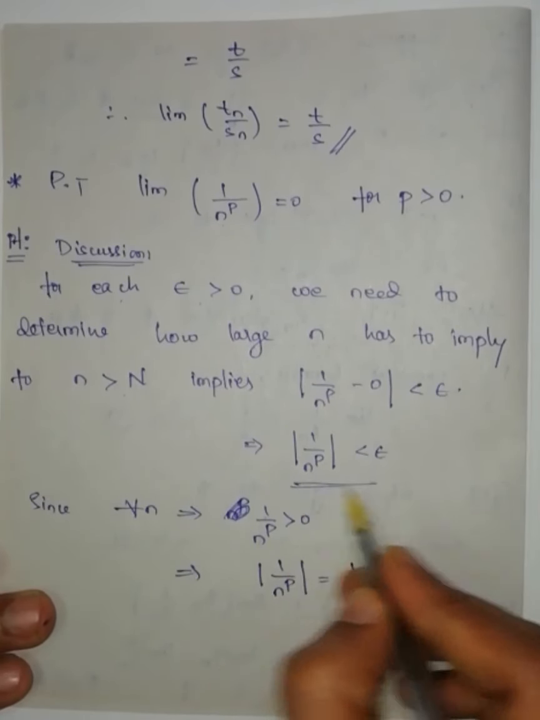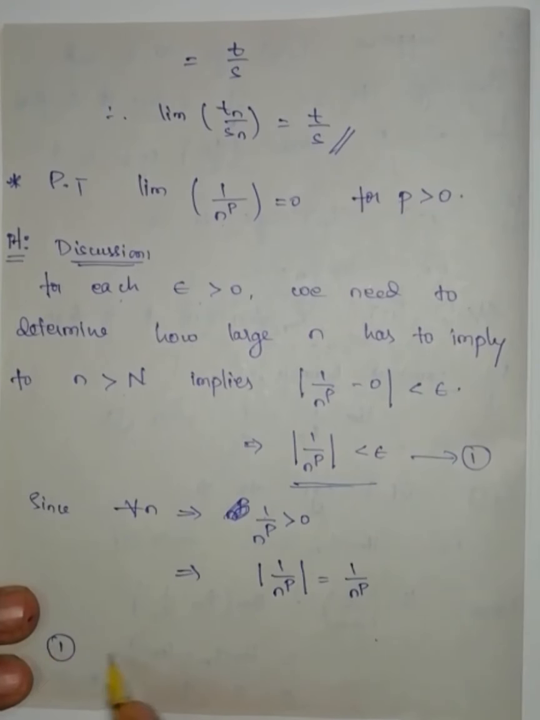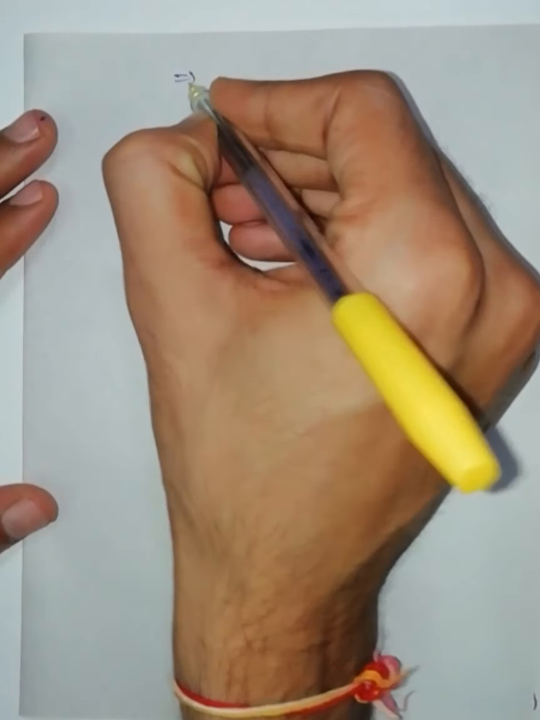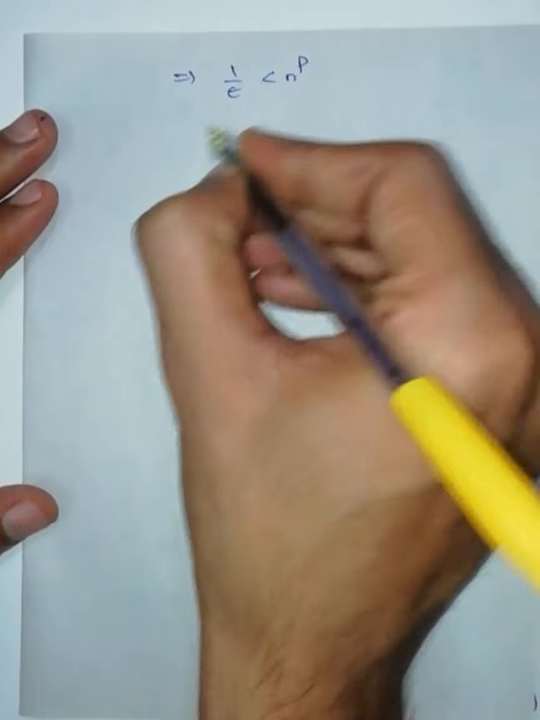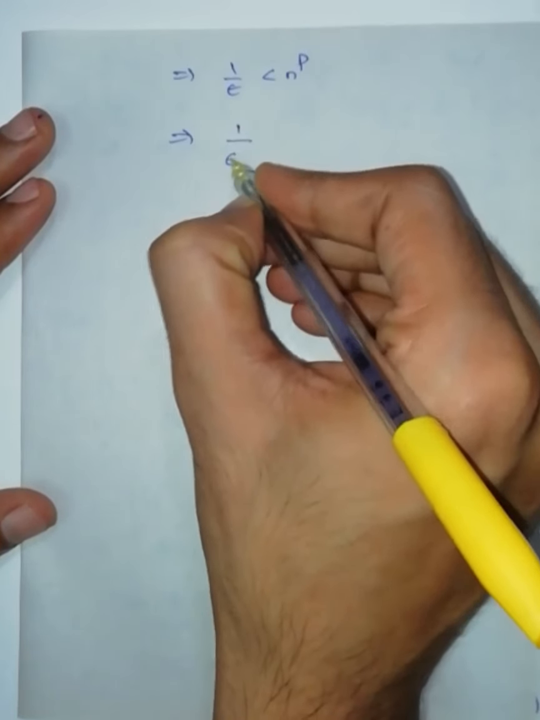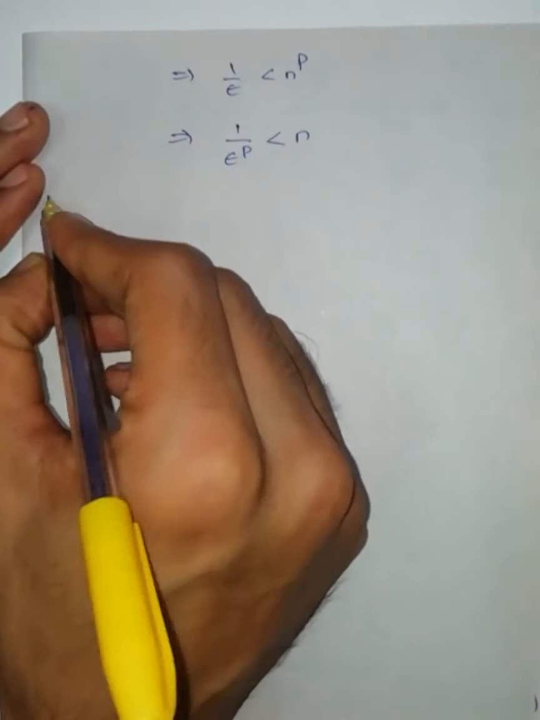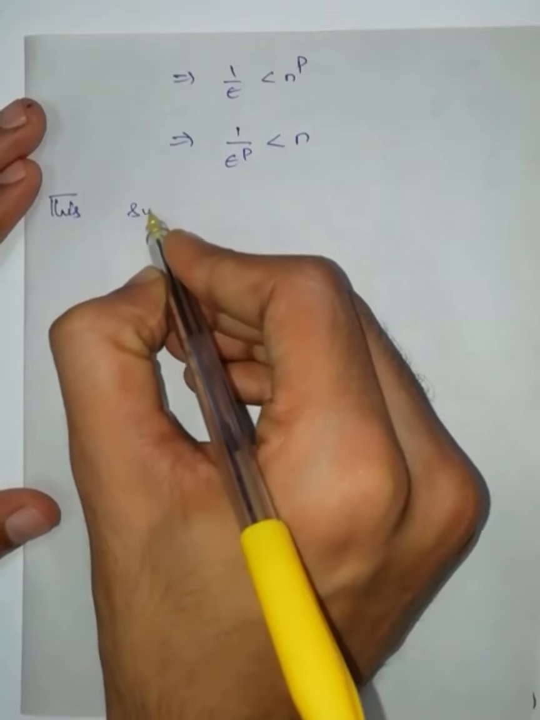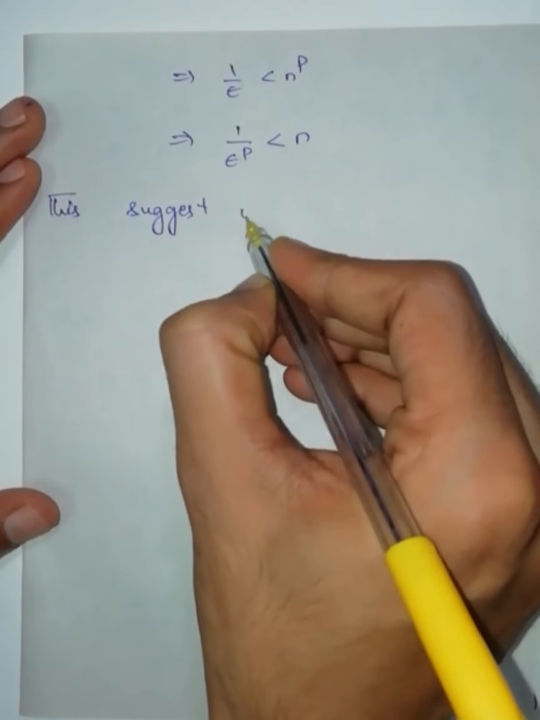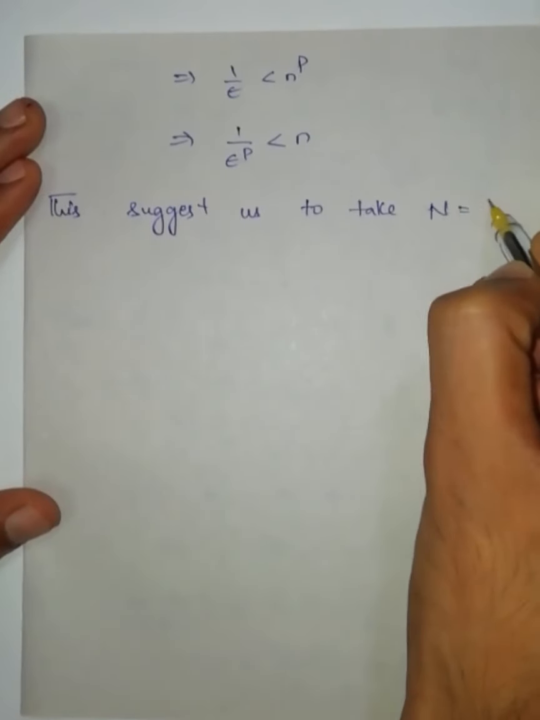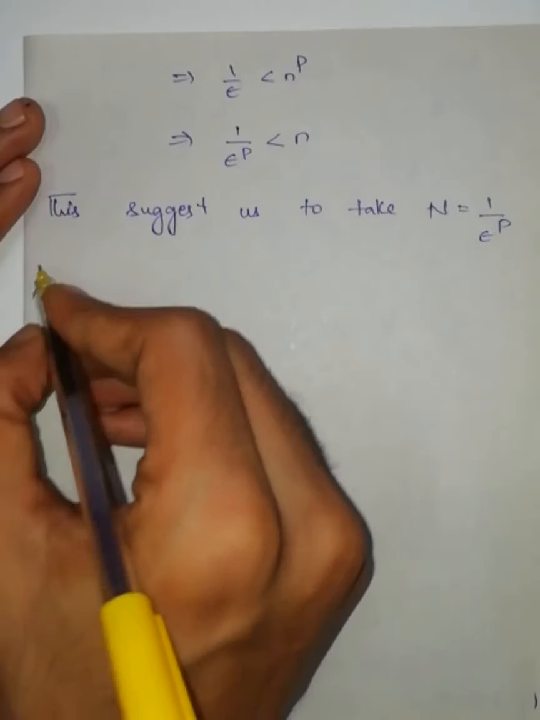So now again I am writing this one. This implies 1 by n to the power of p is less than epsilon. Now cross multiply. If I cross multiply, I will get 1 by epsilon is less than n to the power of p. This implies 1 by epsilon to the power of 1 by p is less than n. This suggests us to take capital N equal to 1 by epsilon to the power of 1 by p. Now formal proof.